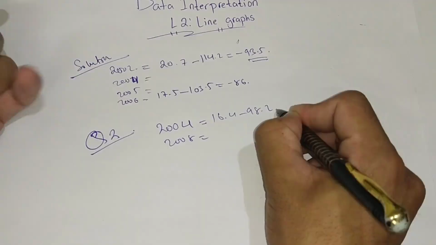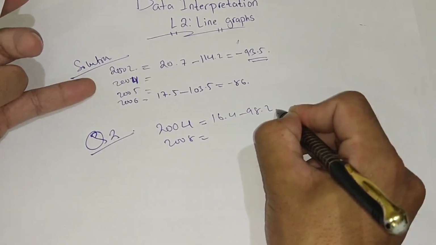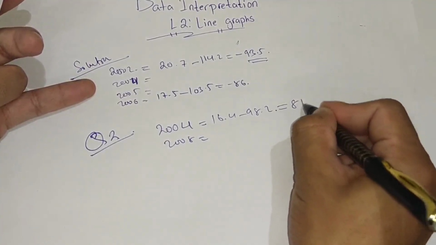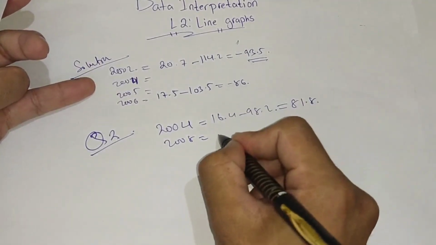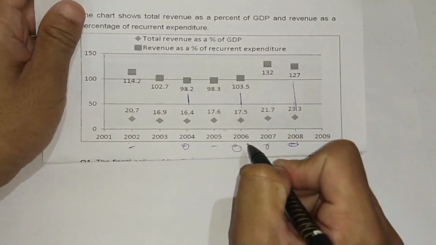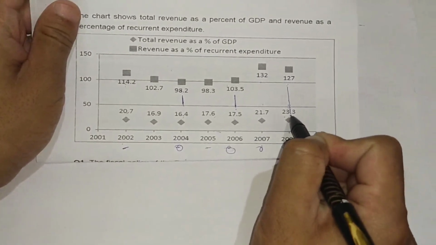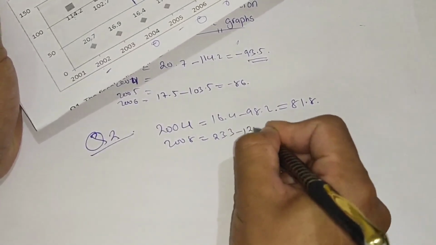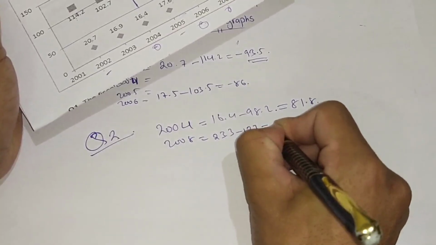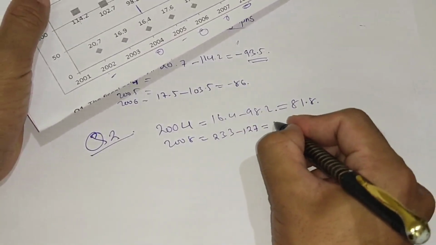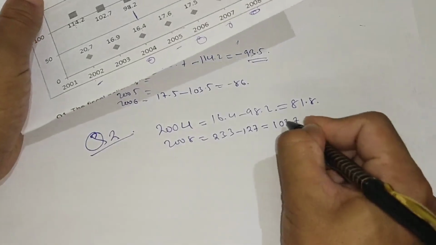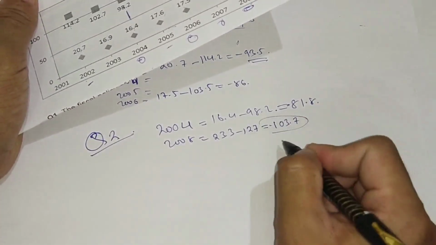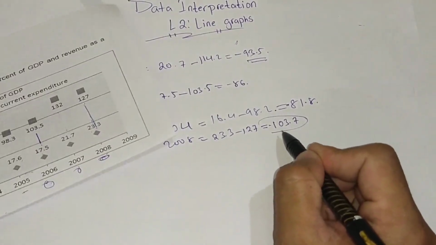When we subtract this, we'll get a value of 81.8. If you go for 2008, it is 23.3 minus 127. If we subtract 127 from 23.3, then we'll get 103.7. The answer is negative, so we are getting 103.